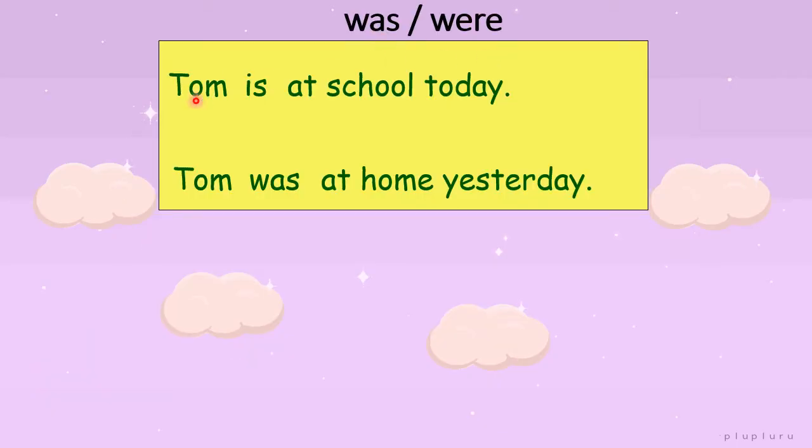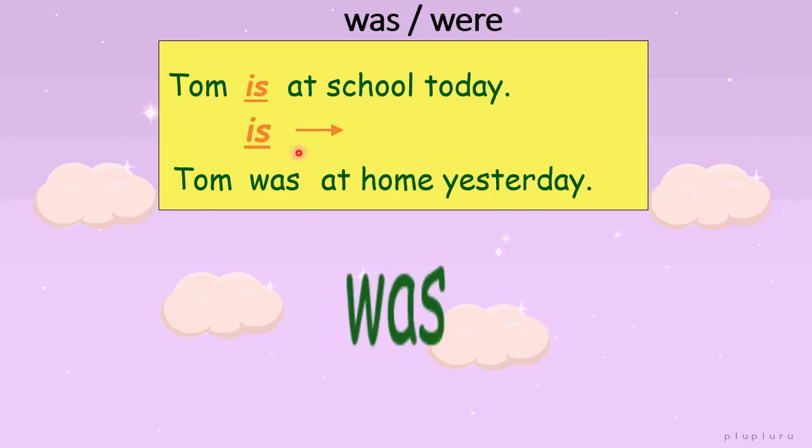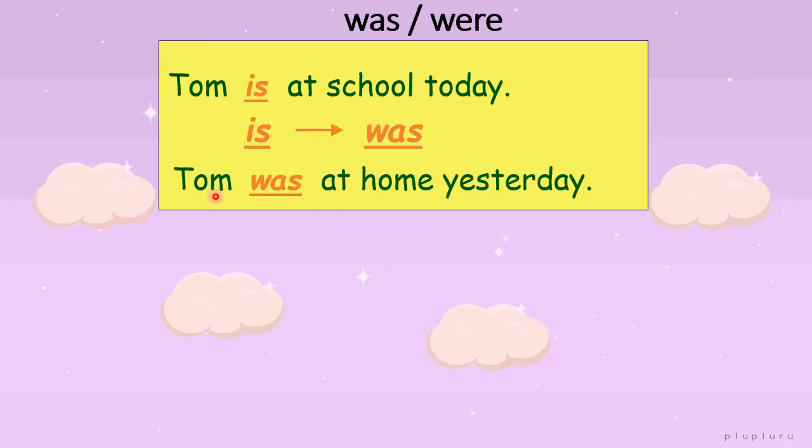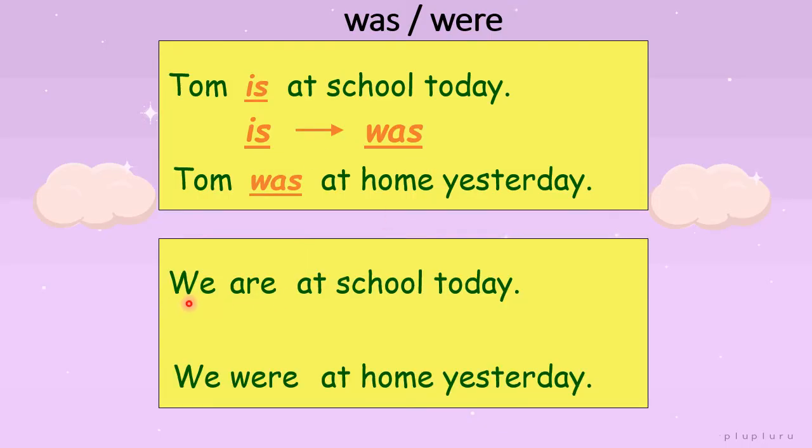Was, were. The example is: Tom is at school today. We need to change is to was. Tom was at home yesterday. This means for things that already happened, for singular we change is to was. Another example for plural is: we are at school today.